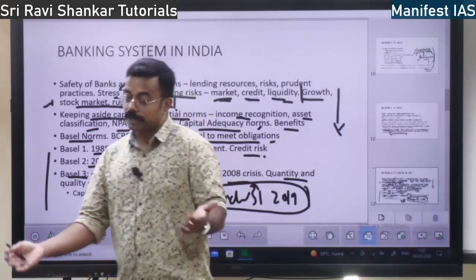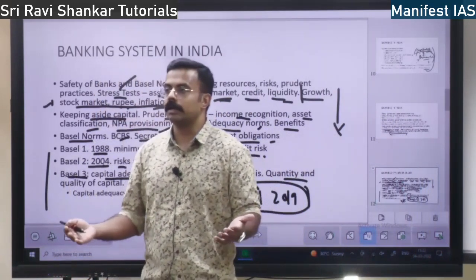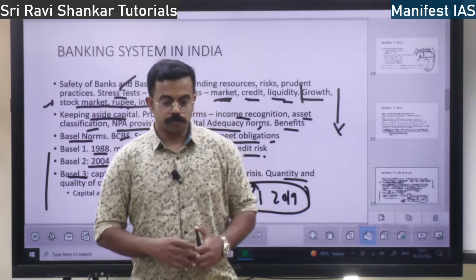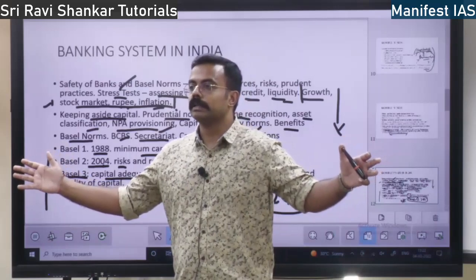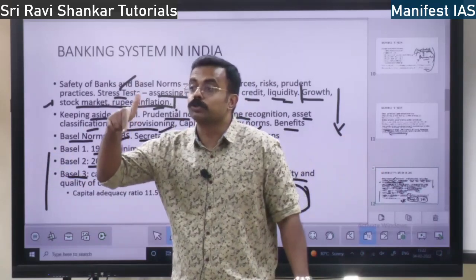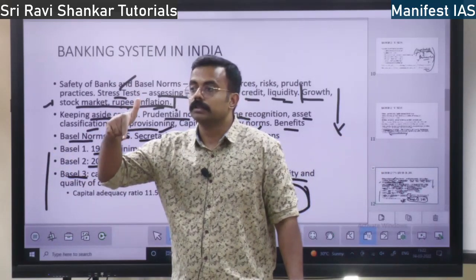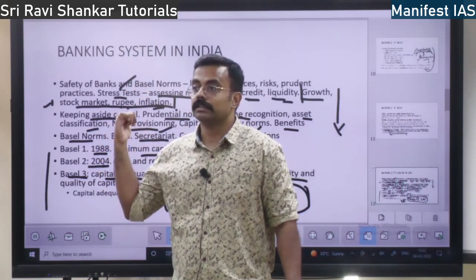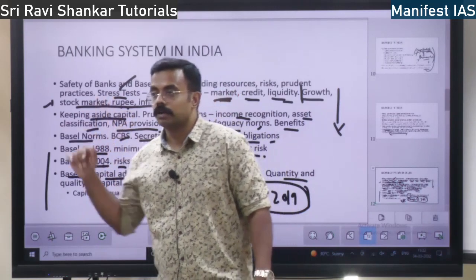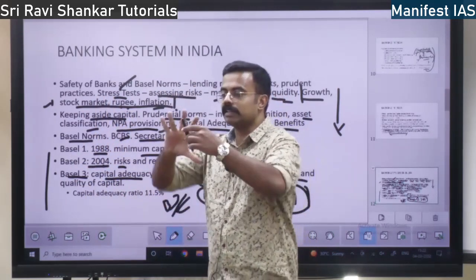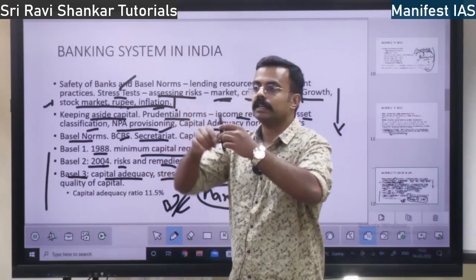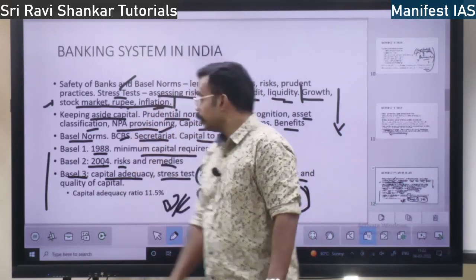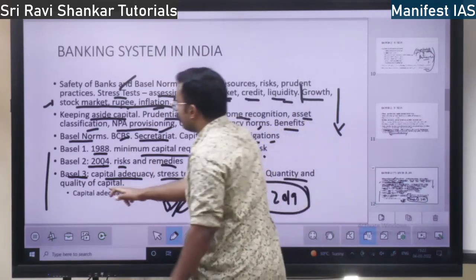See, if you want money from the bank, you would pledge your property, right? How much property you pledge is the quantity. Whether that property is good or not, whether it is worthy or not, that is quality. Clear? So this pen, it has this much height, that is the quantity. Whether it is of good material, that is quality. So, quantity and quality of capital.